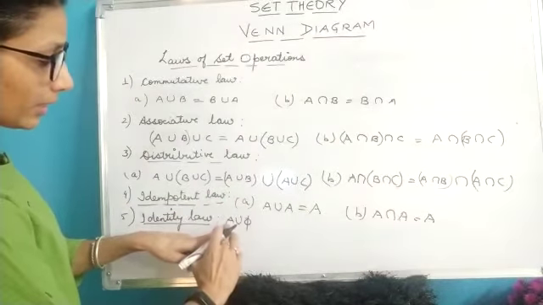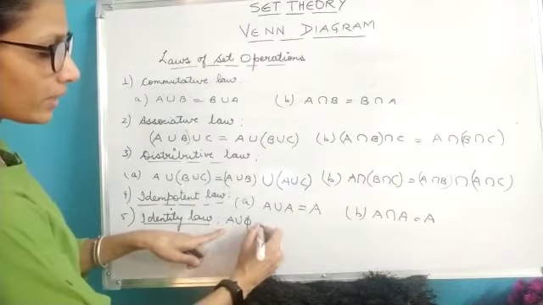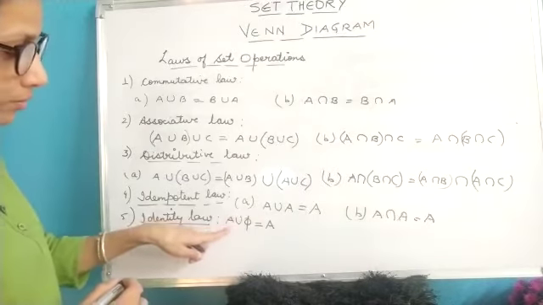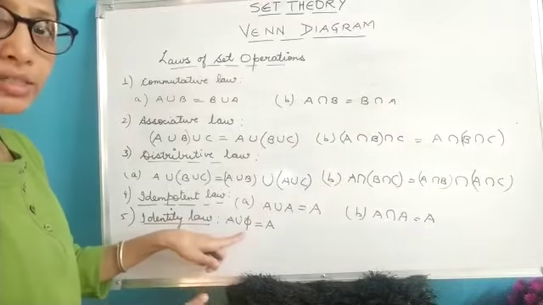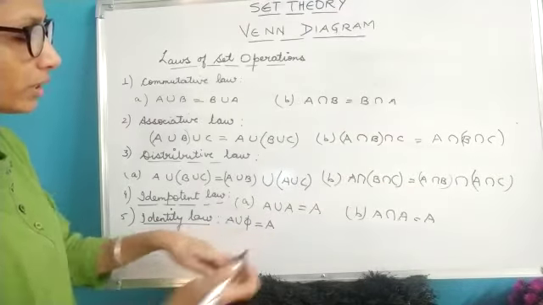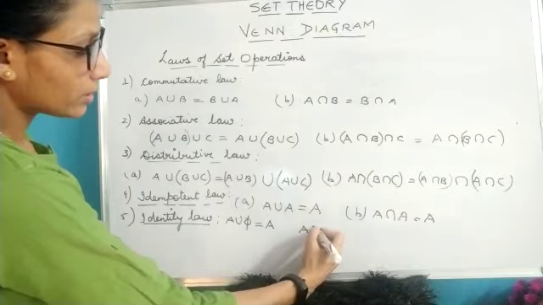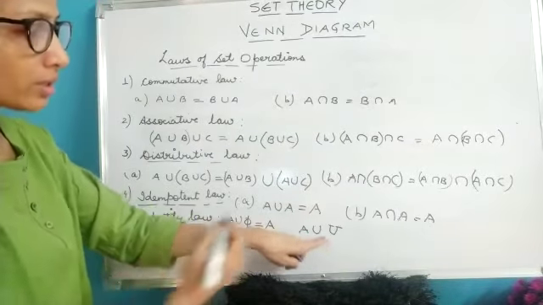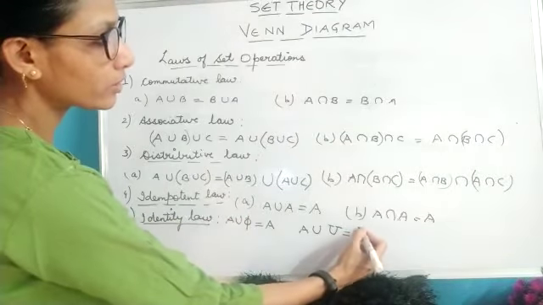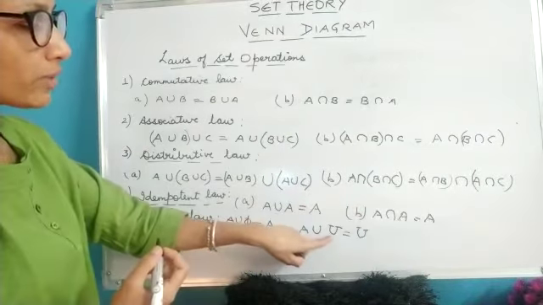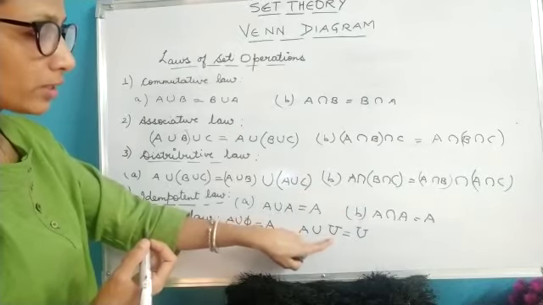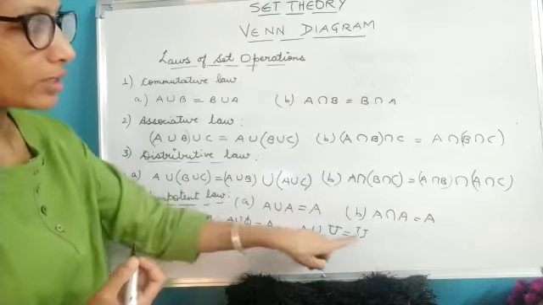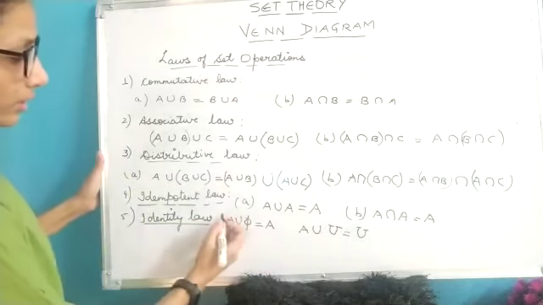If I take A union phi, then I will get A. That means the combination of the elements of set A and phi, the null set, will just give me A. If I do A union universal, you will get universal. That means the combination of the elements in the universal set and the elements in set A will give you universal. This is under union.